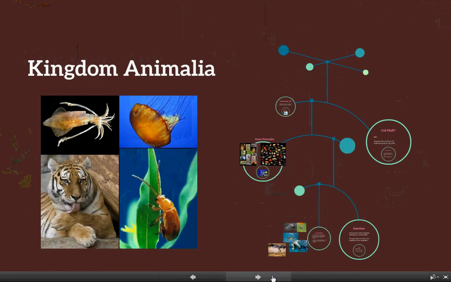Okay, so that's the basics on Kingdom Animalia. In the next couple weeks, we're going to be dissecting several examples, and when we do that, we'll go into more depth into their tissues and how they're put together, their organs and other structures, and functionally how they use them to be better adapted to their environment. And we'll go a lot more in depth into Kingdom Animalia. But this is the basics, so you know what you're getting into before we go into more depth.